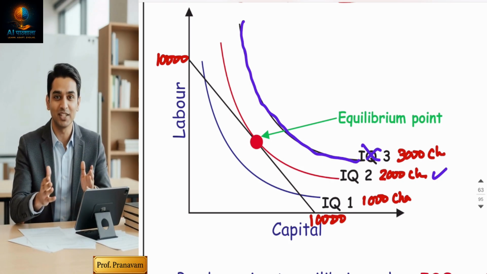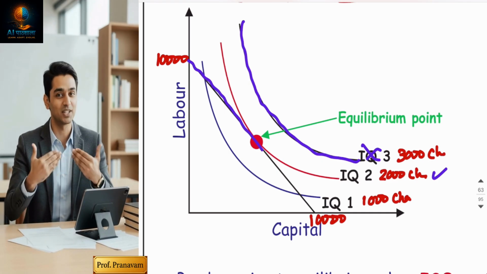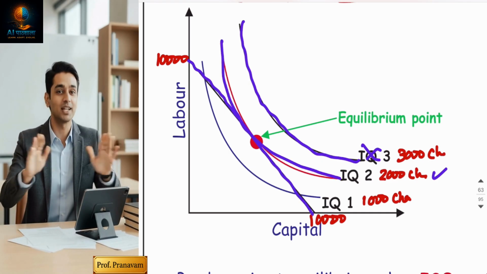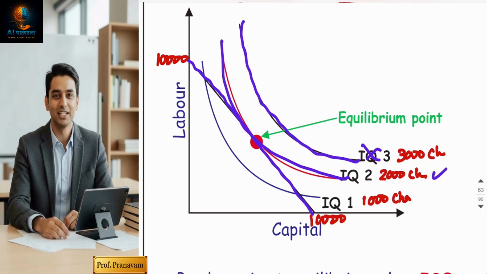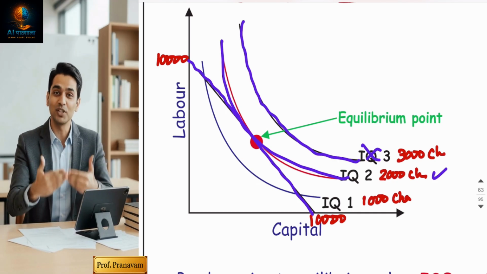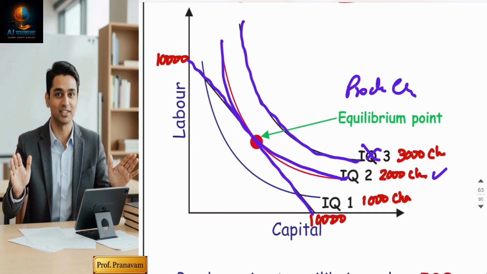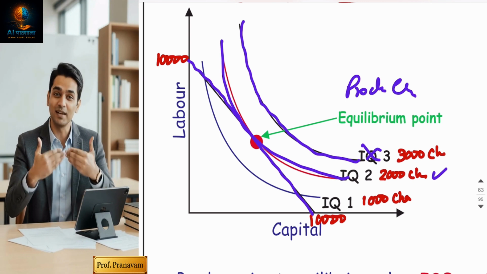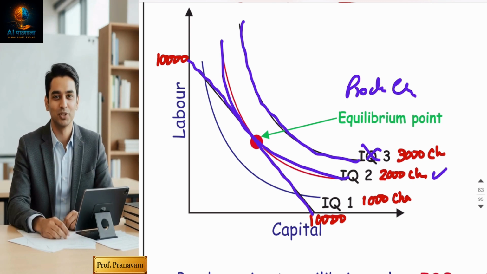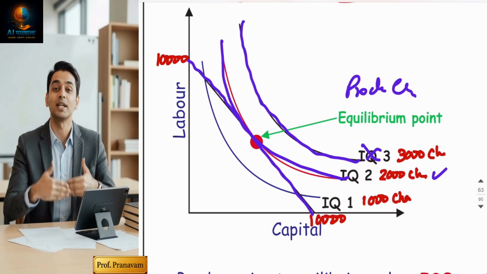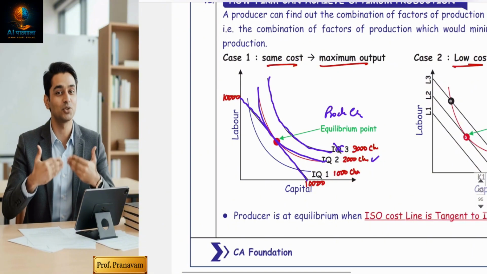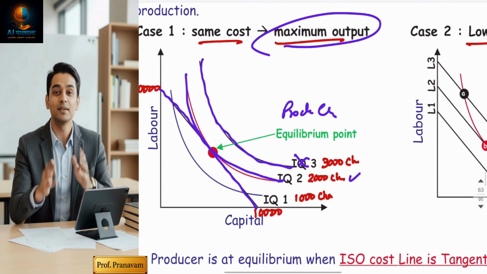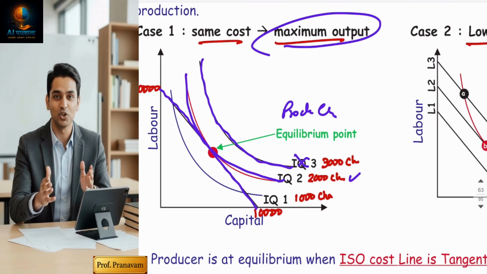So production optimization means the equilibrium point will be a point where my cost line is exactly tangent to the IQ curve. It is called the minimum possible cost. So it is called the producer equilibrium point. So can I say the producer equilibrium point is a point where the cost line is tangent to the IQ curve, and only that much quantity will be produced. This is called producing the maximum possible output at the same cost. In my example, it is 2,000 chocolates, that is IQ2.